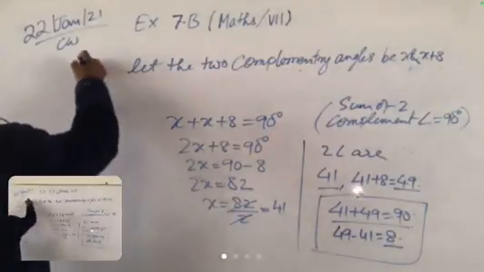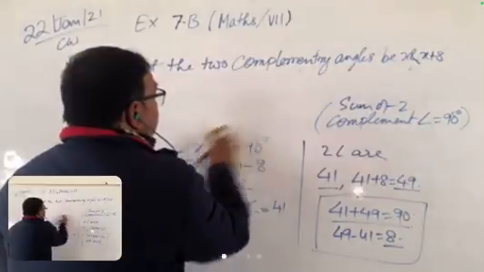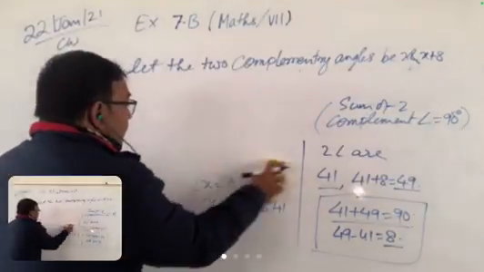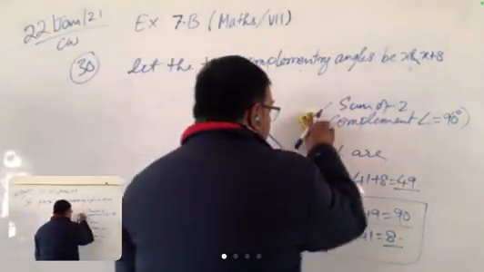Now Ankita, read question number 30. Sir, two supplementary angles differ by 44 degrees.